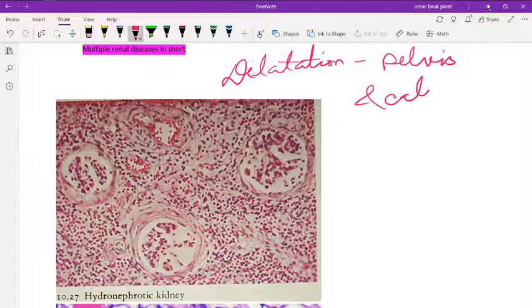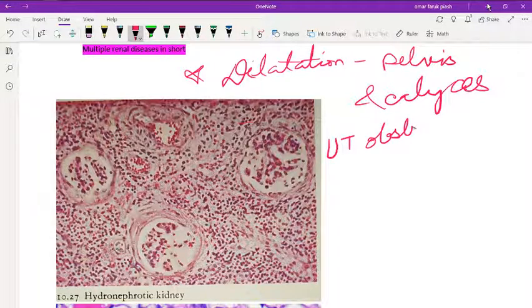In hydronephrosis, first of all you have to know that one important cause is urinary tract obstruction.